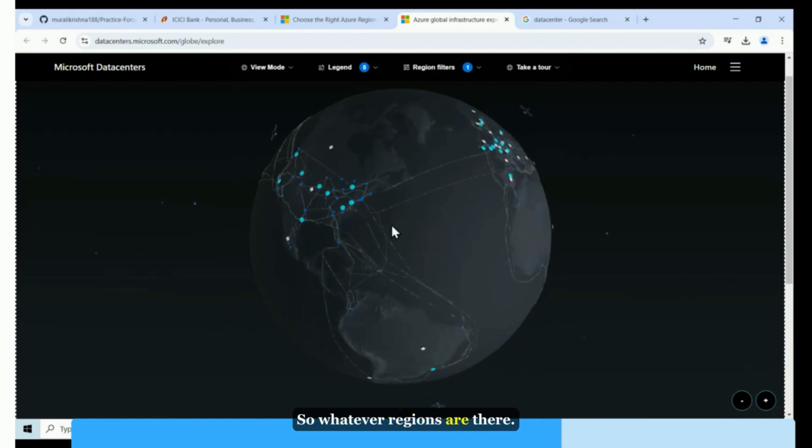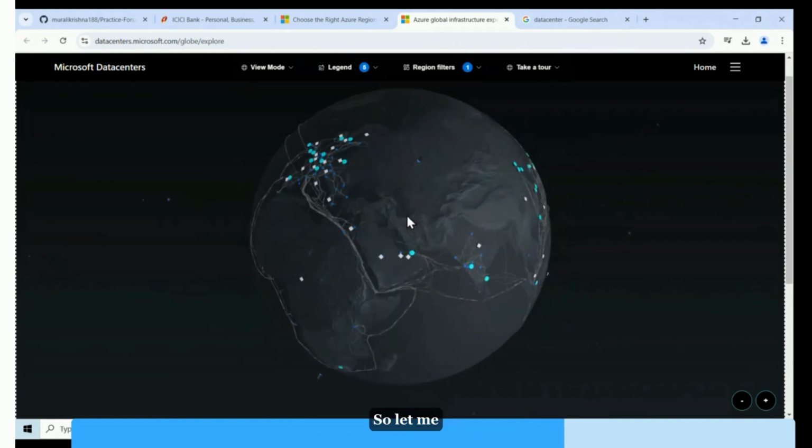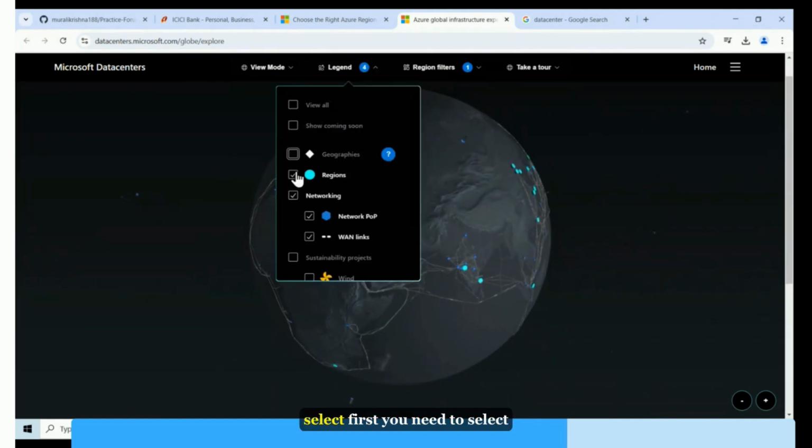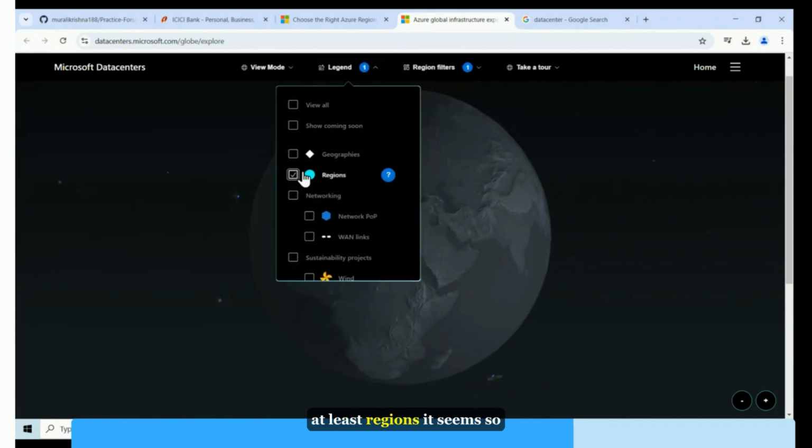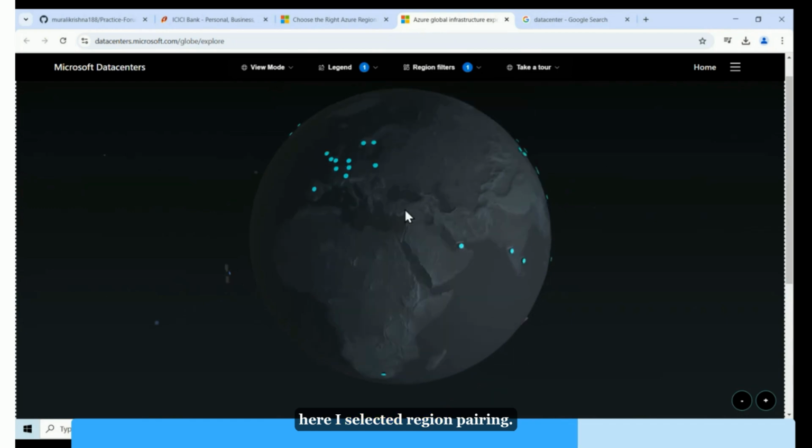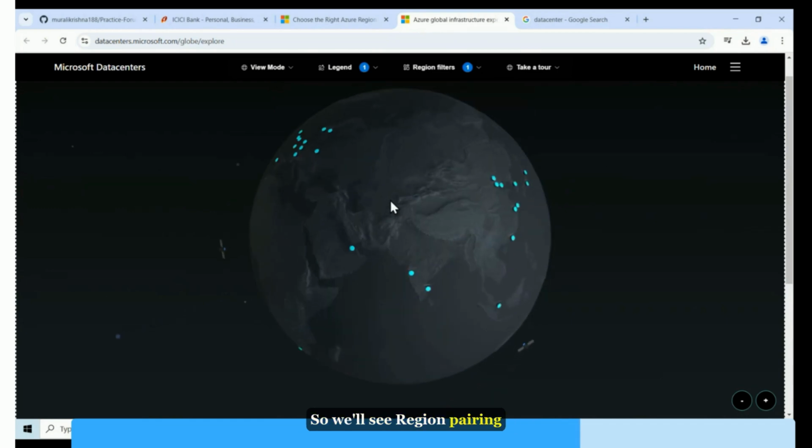So whatever regions are there, here you can see that. Let me select. First, you need to select at least regions, it seems. So here I selected region pairing. We'll see what region pairing is. Just see here. These are all different regions, right?